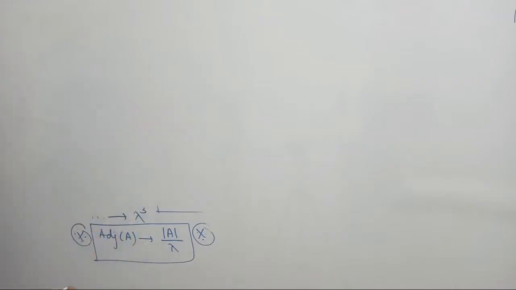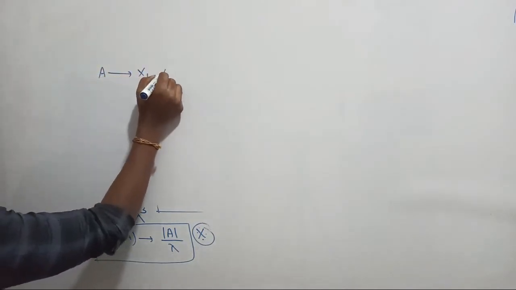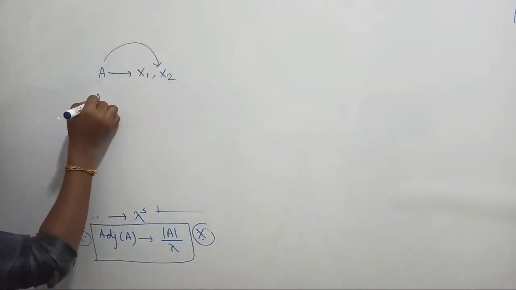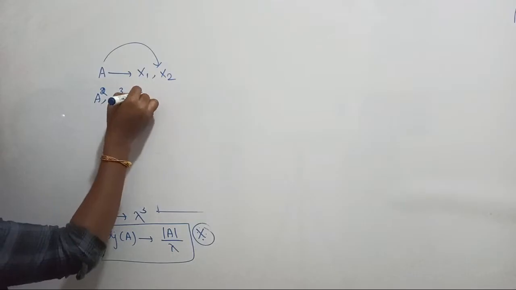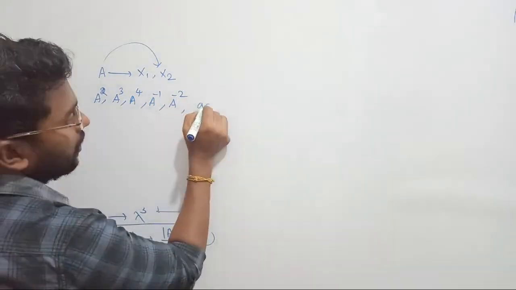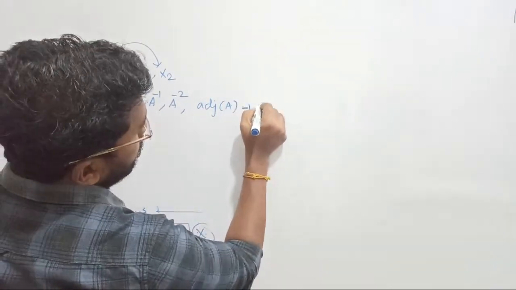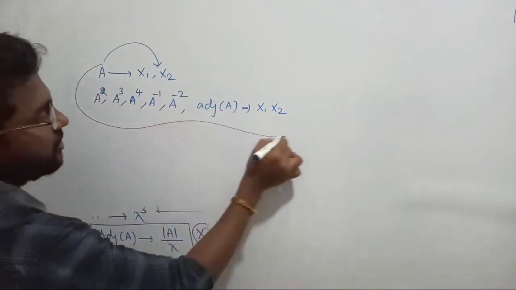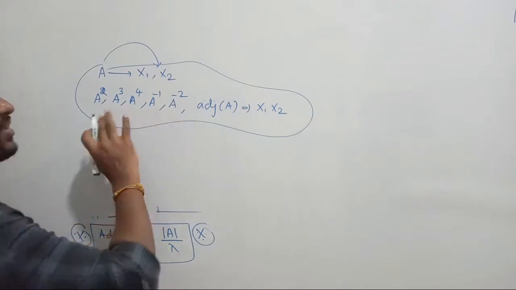If you talk about eigenvectors in the same way, see the property: for A its corresponding eigenvectors are x1, x2, then for A square, for A cube, for A power 4, for A power minus 1, for A power minus 2, for adjoint of A, all are the same as those of A only. So what is the conclusion? The eigenvector of the matrix won't change, it will remain the same, only the eigenvalue will change. Don't forget, the eigenvector of the system won't change.